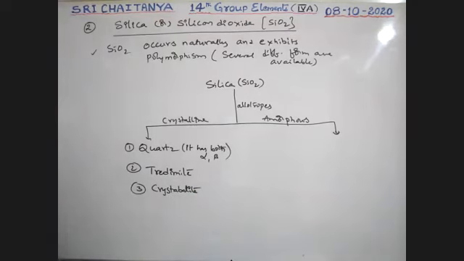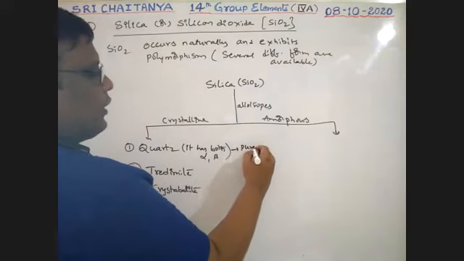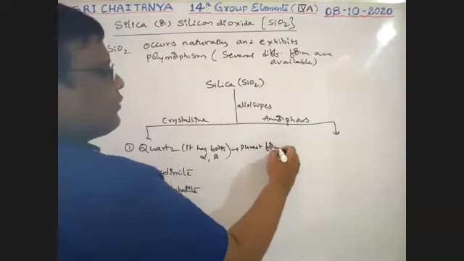So tridymite, cristobalite, these are the three crystalline forms of silica, boys. So quartz is the purest form of silica.